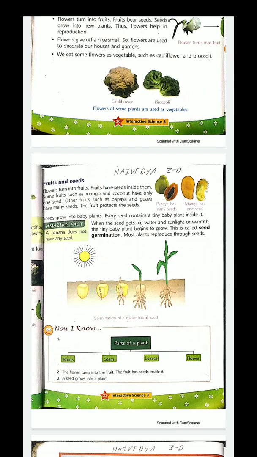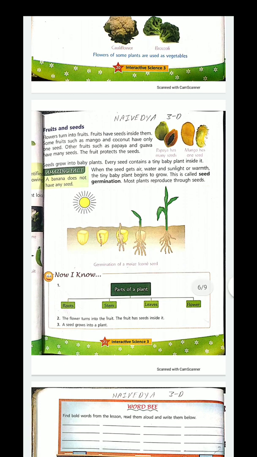So parts of plants are roots, stem, leaves, and flowers. The flowers turn into fruits. The fruits have seeds inside them. A seed grows into a plant.